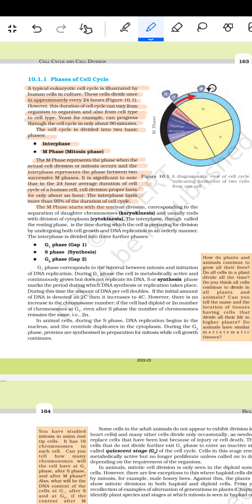The M phase starts with the nuclear division corresponding to the separation of the daughter chromosomes, karyokinesis, and usually ends with the division of the cytoplasm, cytokinesis. The interphase, though called the resting phase, is the time during which the cell is preparing for the division by undergoing both cell growth and DNA replication in an orderly manner. The interphase is divided into three further phases. पहला गैप वन फेज, G1 फेज, एस फेज, सिंथेसिस फेज और G2 फेज यानी गैप टू फेज.